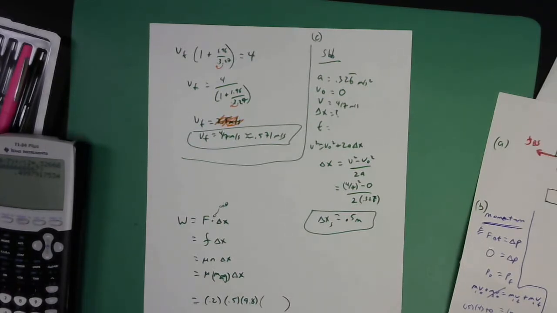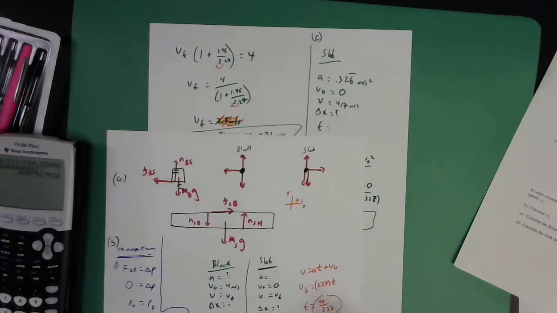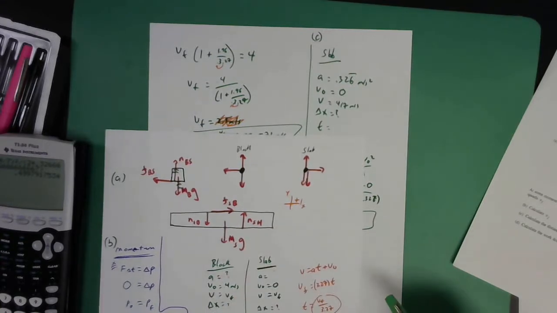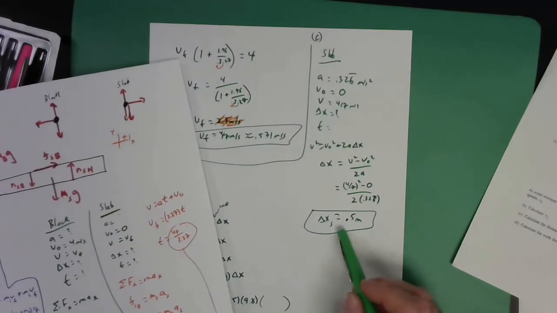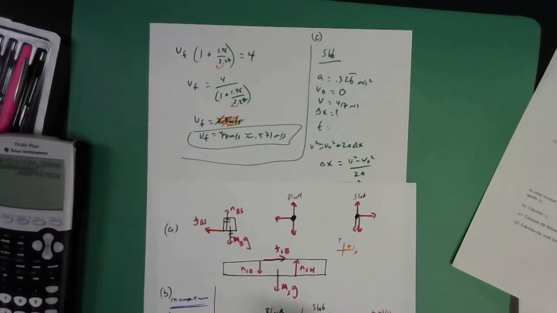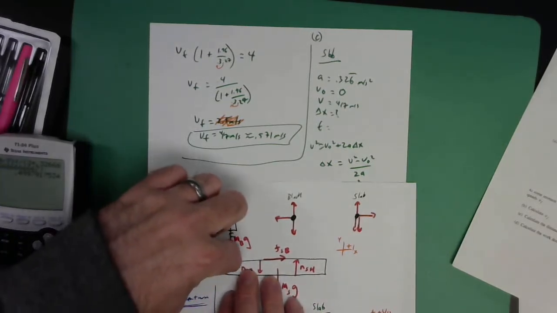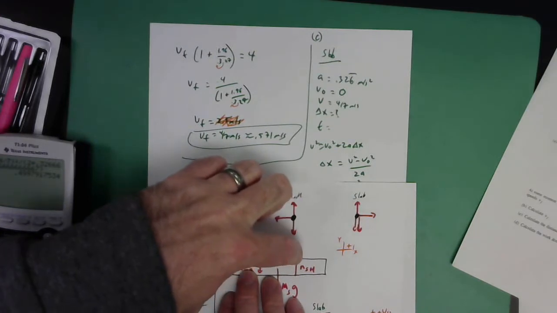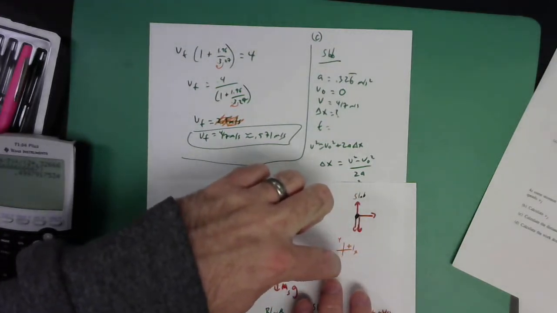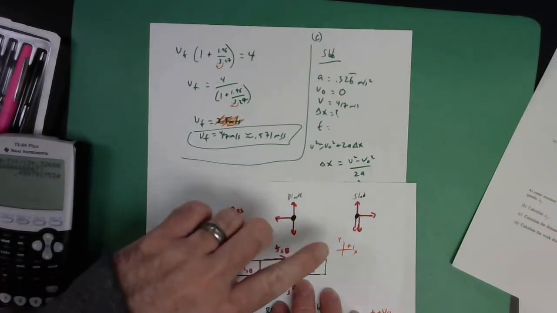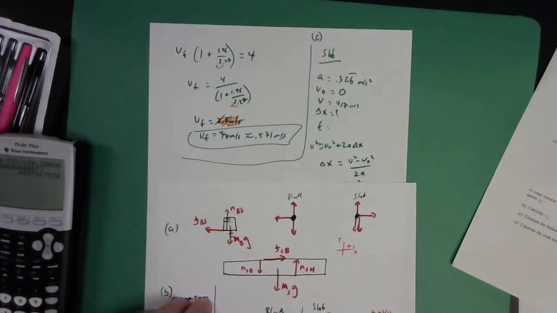The snag is, yeah, the block slid along this distance. So the slab slid along some distance that we just solved for here, but the block rubbing on it actually slid farther, didn't it? Because it slid along the slab some distance while the slab was moving. You know what I mean? So this friction force was applied through a longer distance than just how far the slab moved. Does that make sense to you?